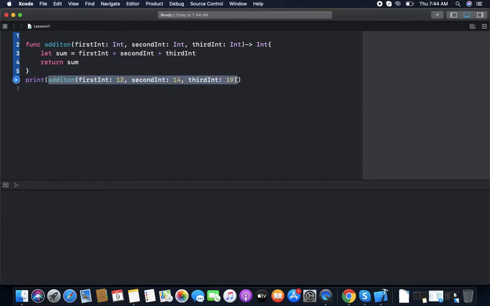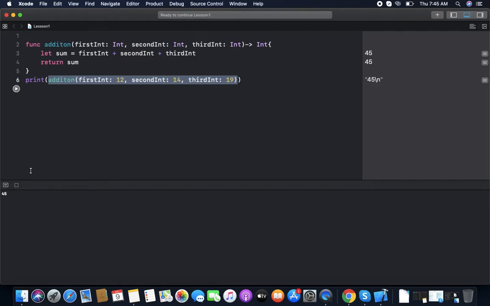We can store the value received from the function call in another variable. You can see the result is 45. So what is the benefit of writing a function? We can call this function multiple times.